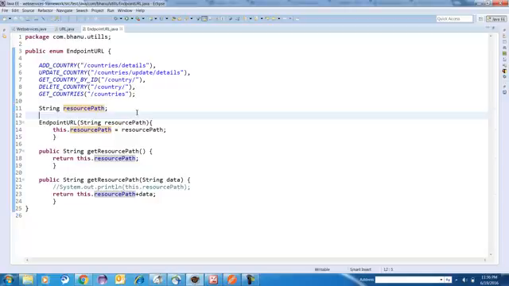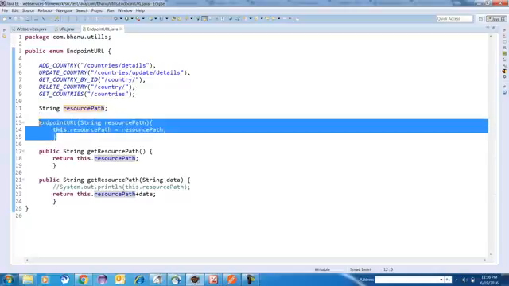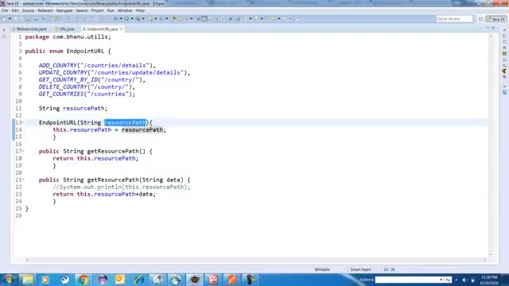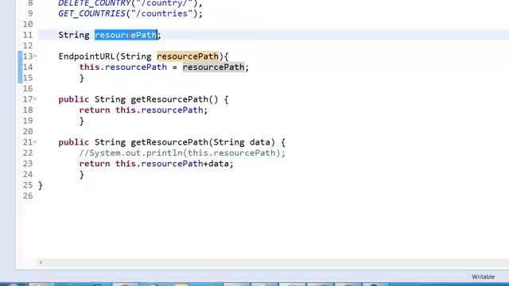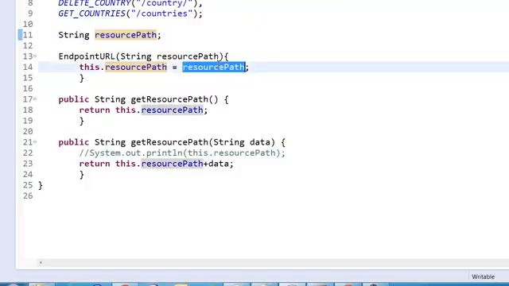Now these enum constants can be initialized only through a constructor. So I made one constructor here. You can see that I'm making one constructor, EndpointURL, taking a string resourcePath argument. This EndpointURL will take an argument resourcePath, and this.resourcePath, which is nothing but a global variable, is equal to resourcePath, which is a local variable. So I am making one constructor, so this will get initialized through the constructor.